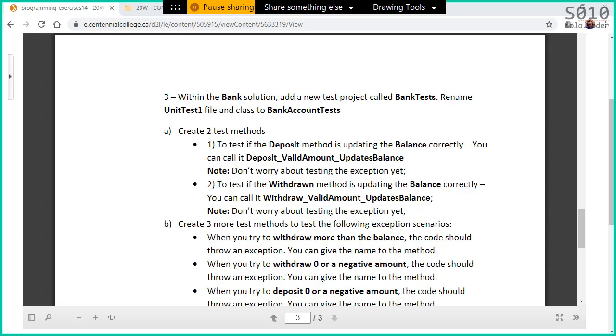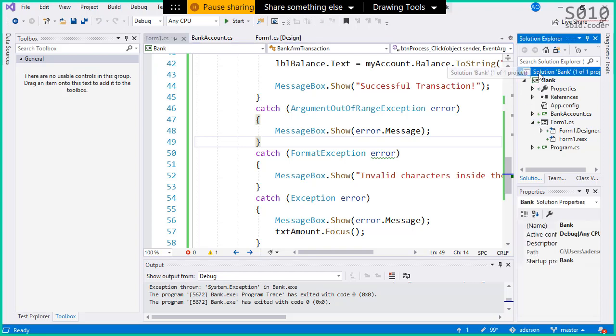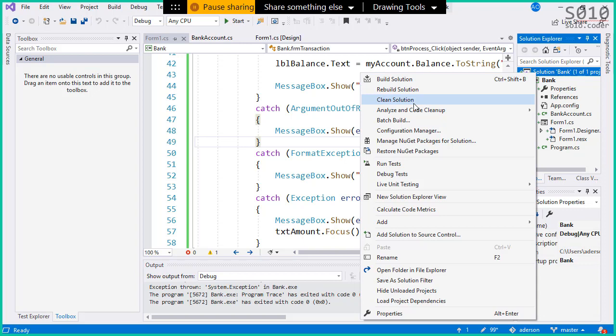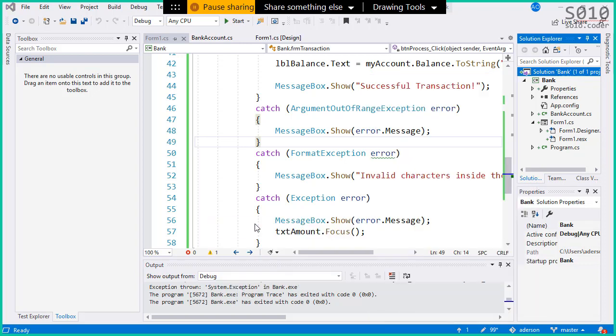Okay, so moving on here, let's wrap things up with the test project. Our test project will be called bank tests. So here on Visual Studio, I'm just gonna right click the solution. I'm gonna go to add new project.